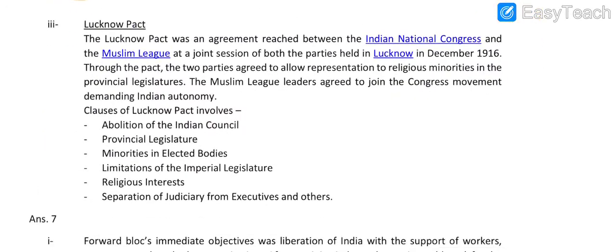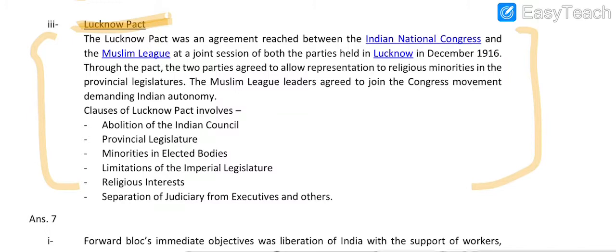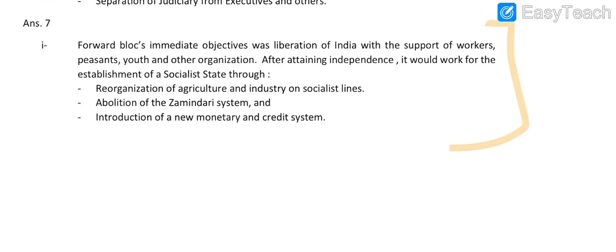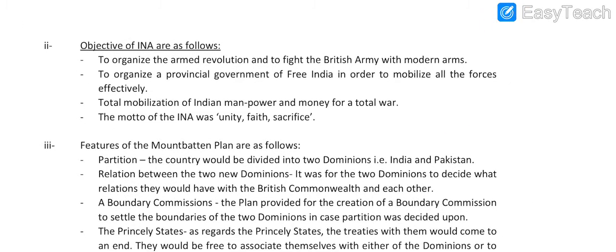After that, the Lucknow Pact is one of the very, very important topics. From the Lucknow Pact, you will definitely get, 90%, some questions which may be in the form of a short question, or maybe from the long question you will get the Lucknow Pact. Forward Bloc, again it's very important. Objectives of the INA.